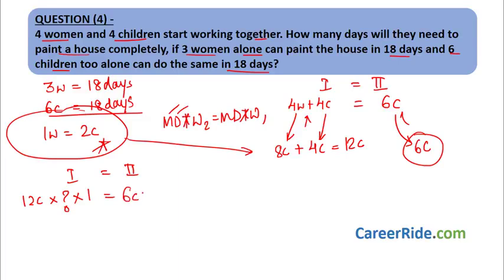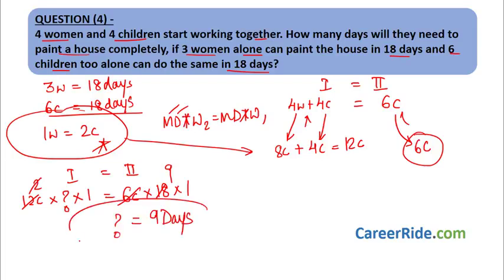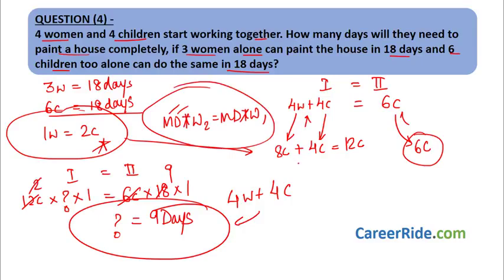So there are 6 children. They take 18 days to paint the house, and time is not given, and the work done is nothing but 1. Let's calculate. This becomes 2, 2, 9. So it is 9 days. So when 4 women and 4 children start working, they take 9 days to complete the house. See how very quickly you can solve this sum using this basic formula. Just multiply and equate. Going to the next question.